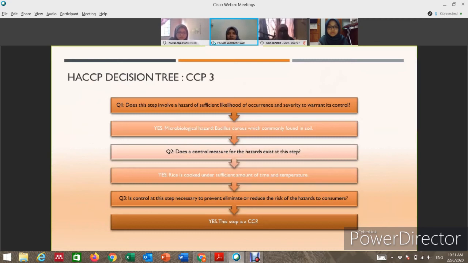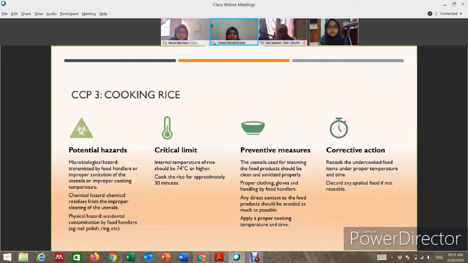The last CCP is cooking rice. So the critical limit during the cooking rice is the rice internal temperature should be 74 degrees Celsius and the rice must be cooked approximately 30 minutes or more. The preventive measure during the cooking rice is the proper cooking temperature and time must be applied. The corrective action for the cooking rice is the rice must be recooked under the proper temperature and time and must be discarded if it is not reusable.